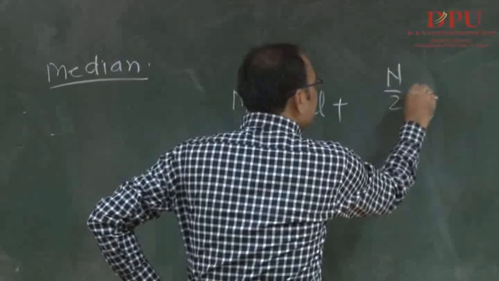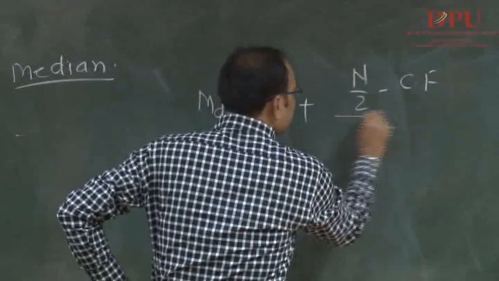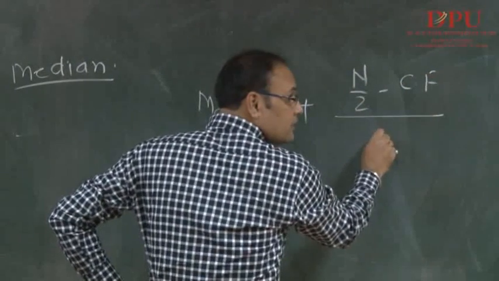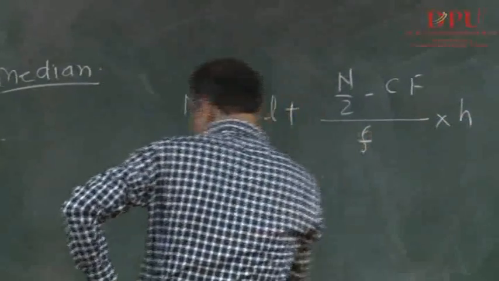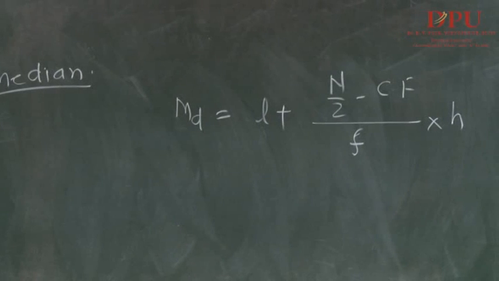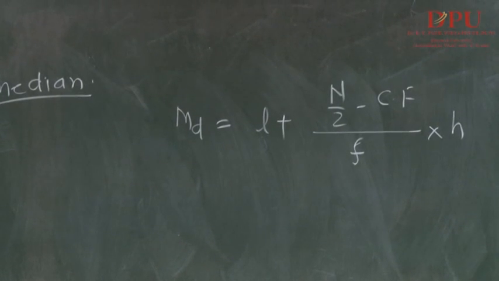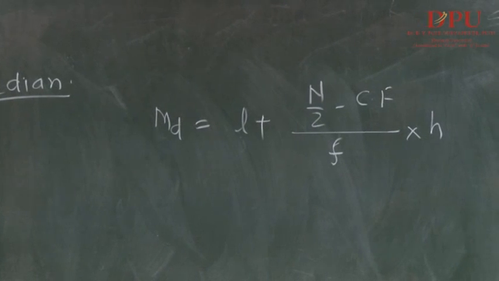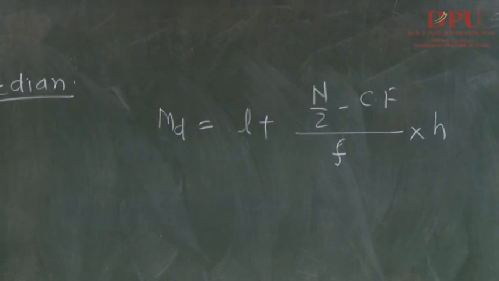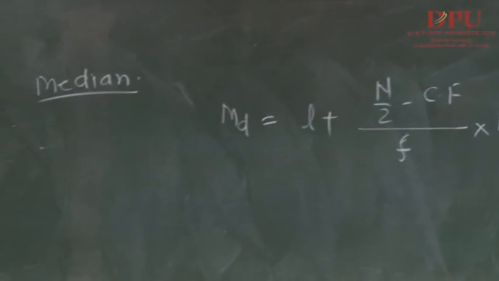plus (n by 2 minus CF) divided by small f, into h. So this is basically the formula for the median for grouped data, while the previous one was for ungrouped data.